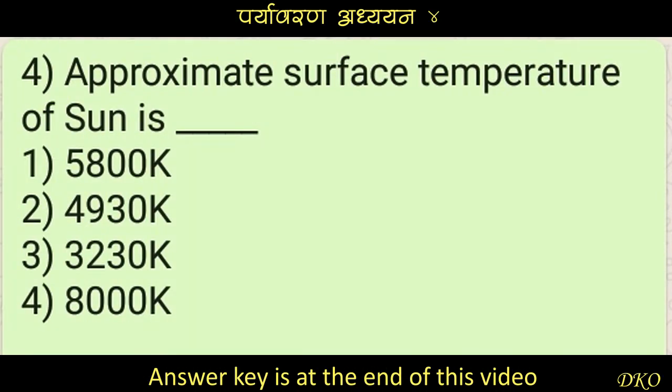Question number 4. Approximate surface temperature of sun is dash dash. Option number 1 is 5800 Kelvin, option number 2 is 4930 Kelvin, option number 3 is 3230 Kelvin, and option number 4 is 8000 Kelvin.